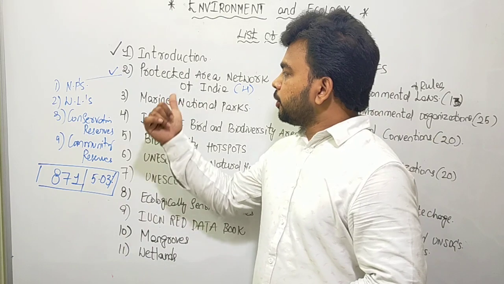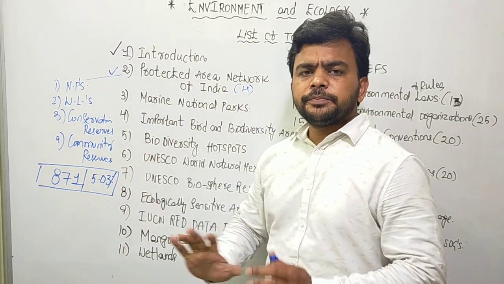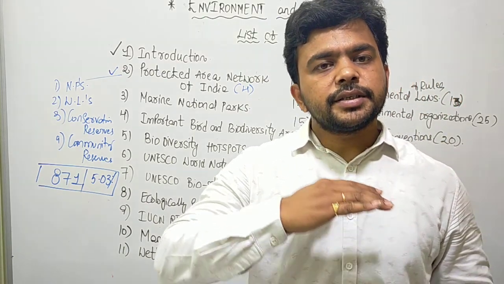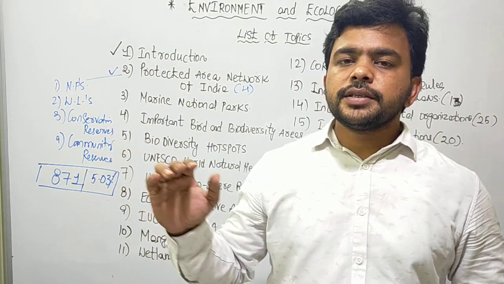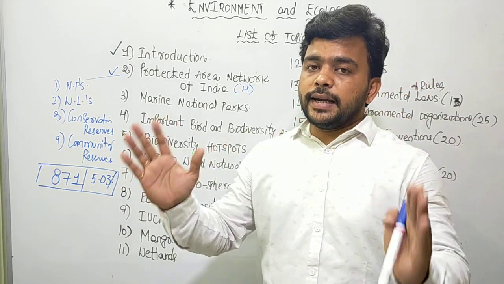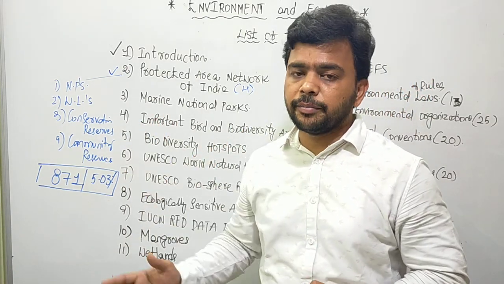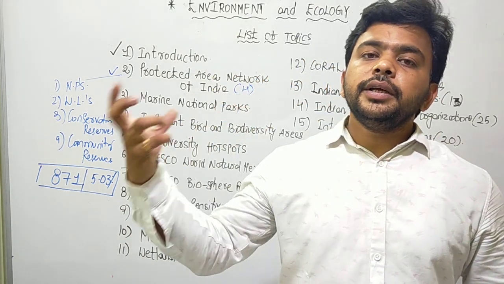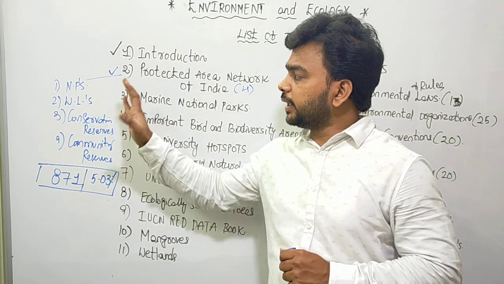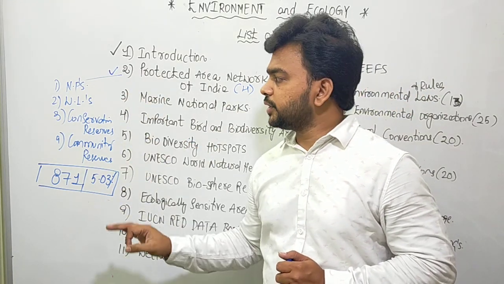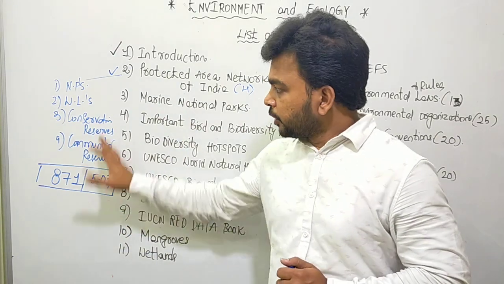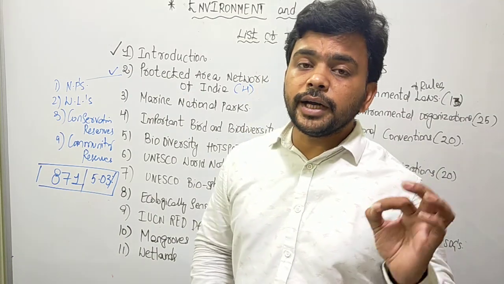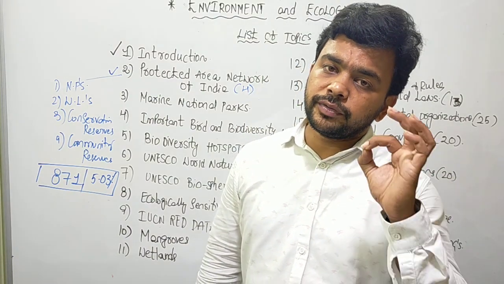Understand that very clearly. The Protected Area Network of India is very simple. The government of India came out with the Wildlife Protection Act 1972. It designated various forest areas as protected areas. Based on the amount of wildlife, the threats faced by the wildlife, and the number of tribal people and their lives linked with the forests, it categorized them into four types: national parks, wildlife sanctuaries, conservation reserves, community reserves. So totally we have 871 protected areas covering 5.03% of the geographical area of India.